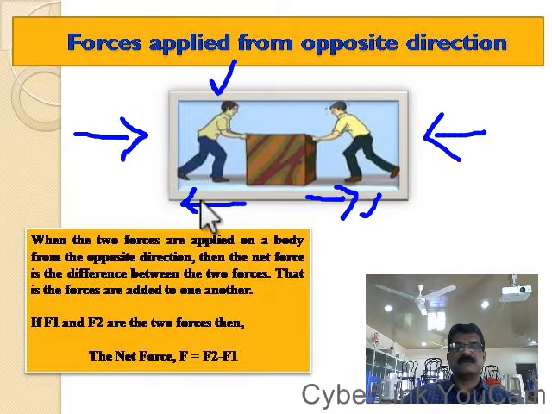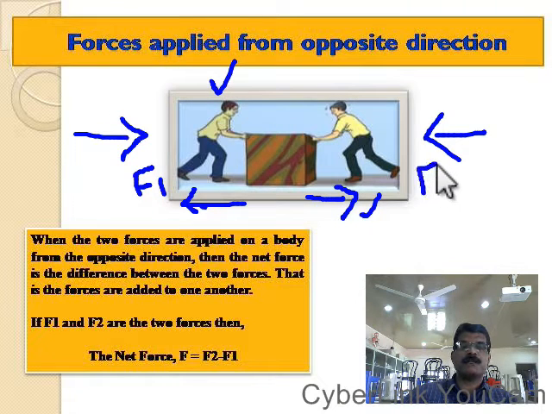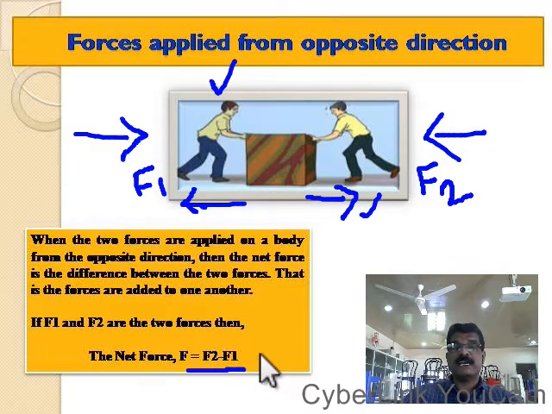That means, what is the total force? Consider that the force applied by boy number 1 is F1 and the force applied by boy number 2 is F2. Then the net force is the difference between the two forces. That means F is equal to F2 minus F1. So here, when the force is applied from opposite directions, the net force is the difference between the forces.